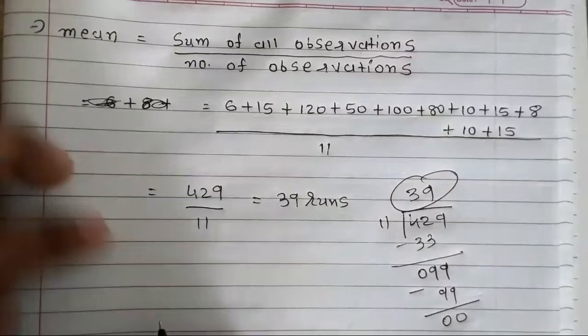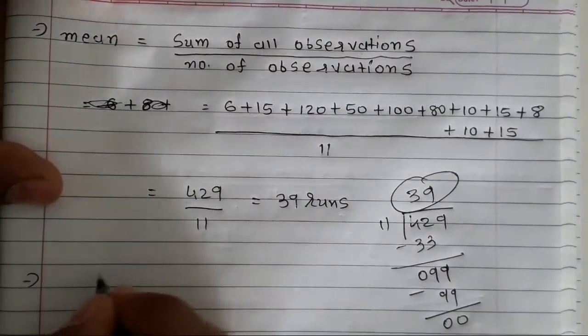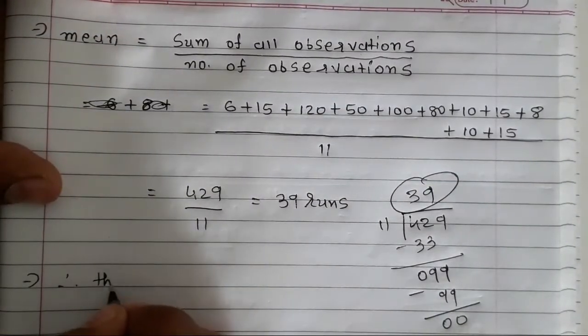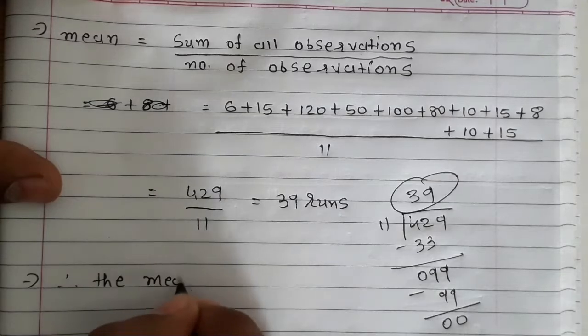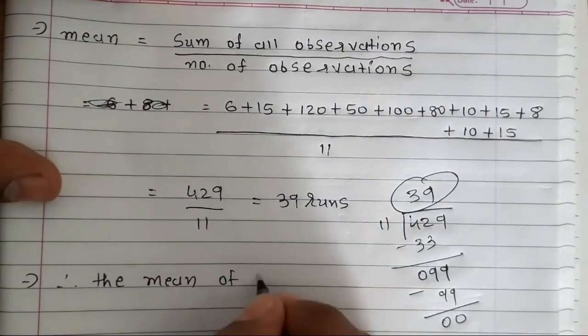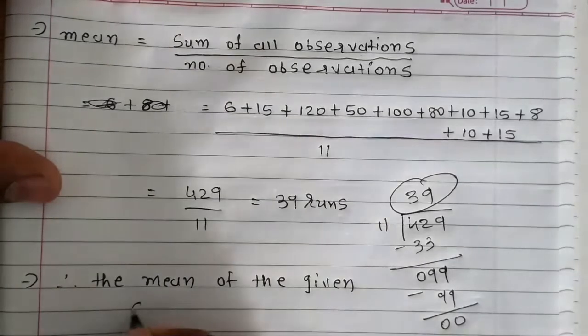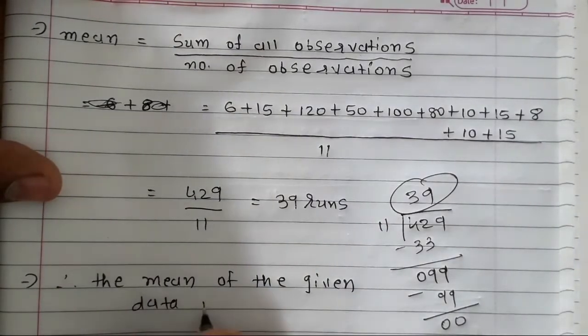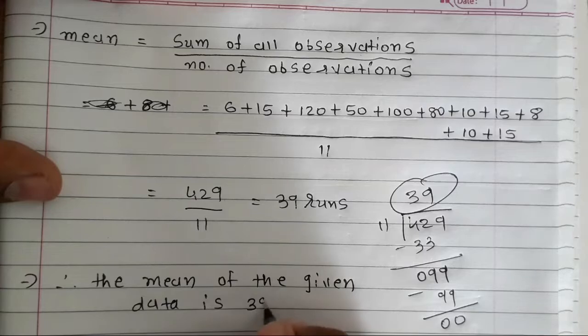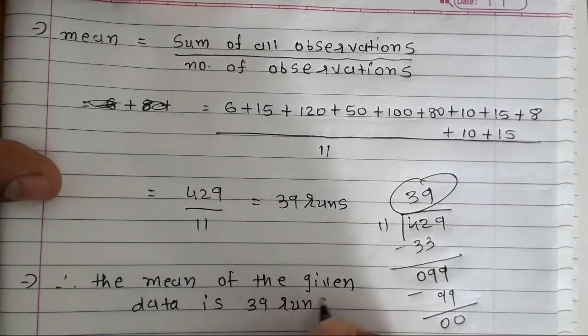So here we can write, therefore the mean of the given data is 39 runs.